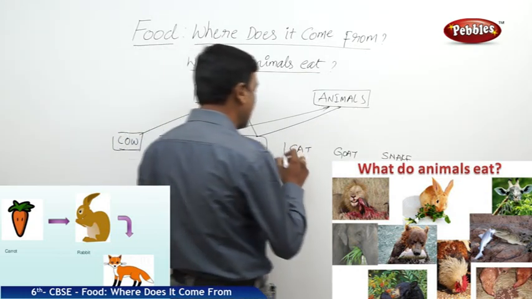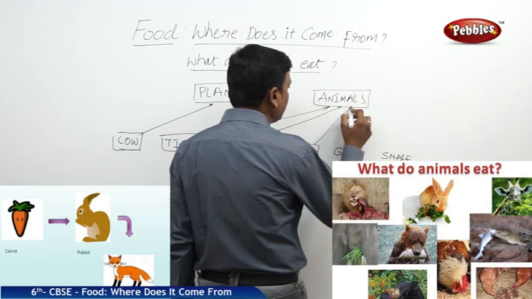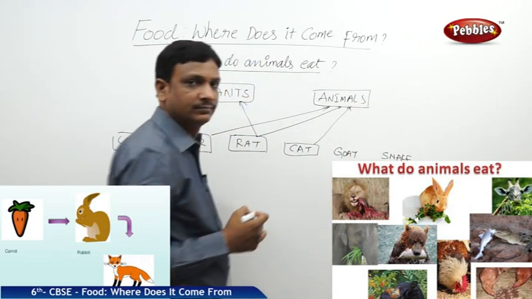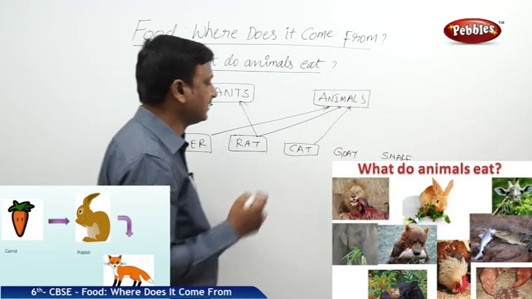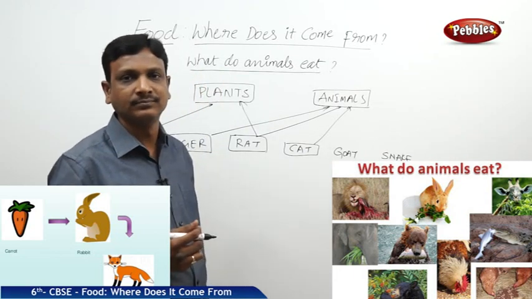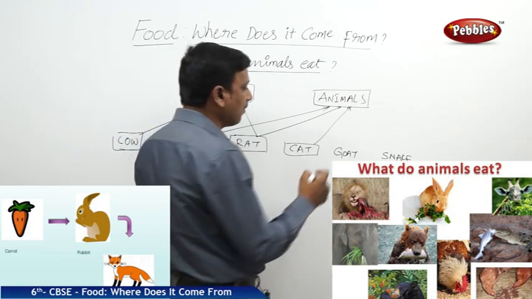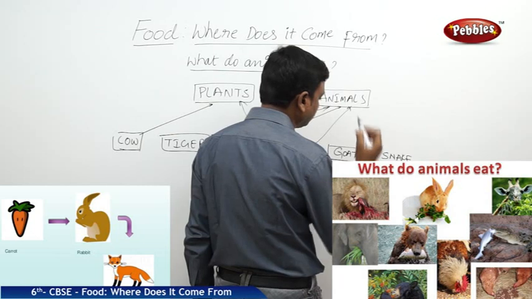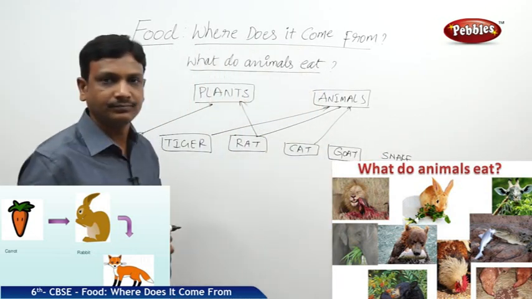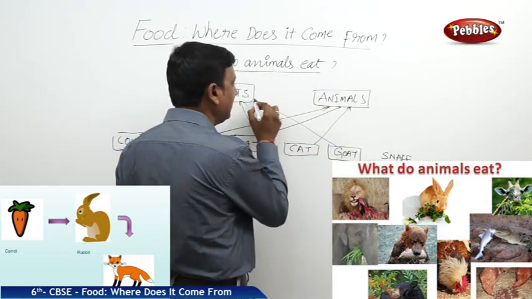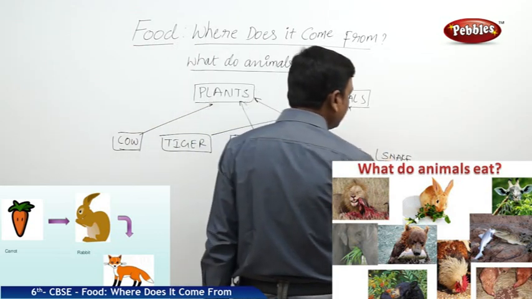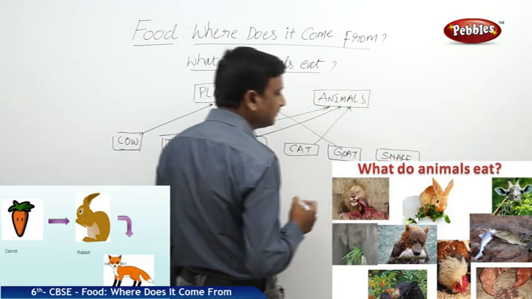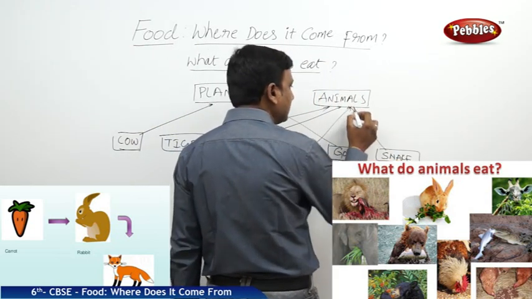The next one is the cat. A cat drinks milk and eats small birds. And the goat eats only grass and leaves. A snake will eat other small animals.